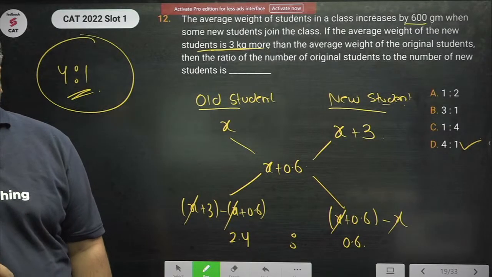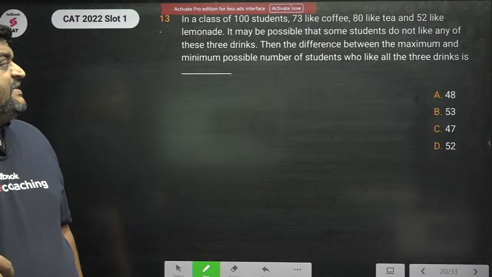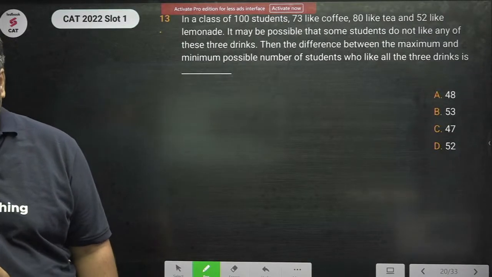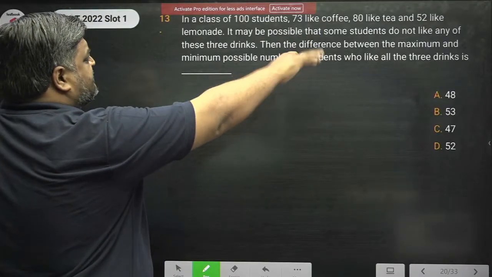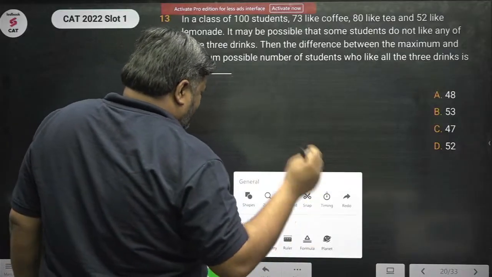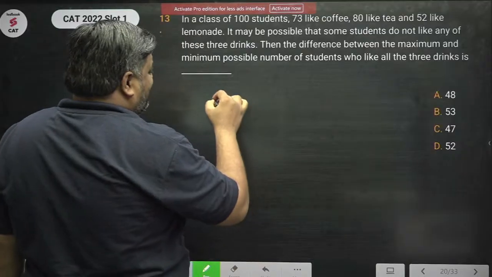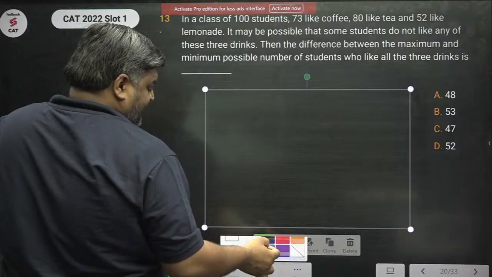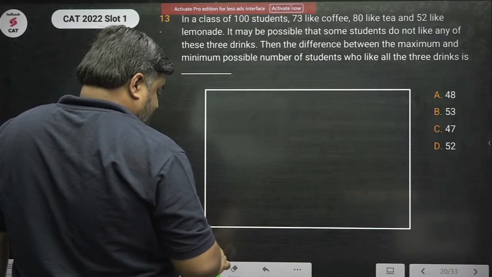ओके, चलो नेक्स्ट क्वेश्चन. In a class there are 100 students, 73 like coffee, 80 like tea and 52 like lemonade. It may be possible that some students don't like any of these three things. चलो पहले let's draw a standard set theory का question. थोड़ा सा flavor of DILR है इसमें. Let's deal with it.